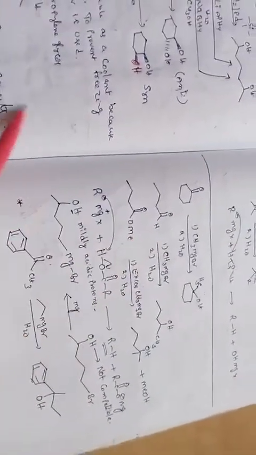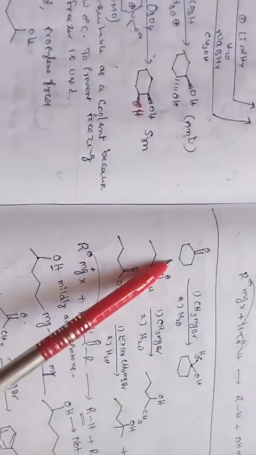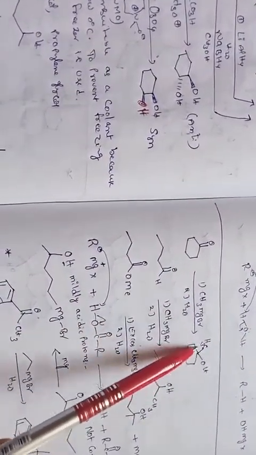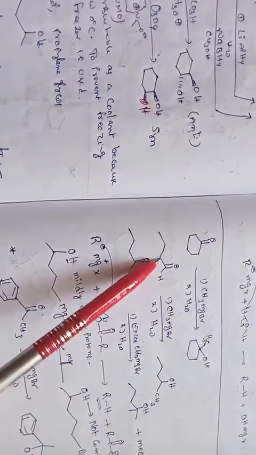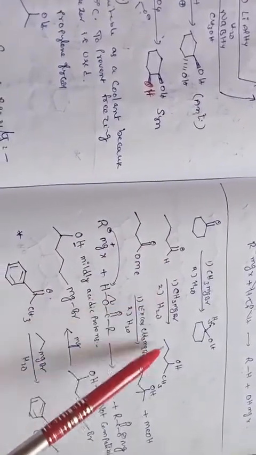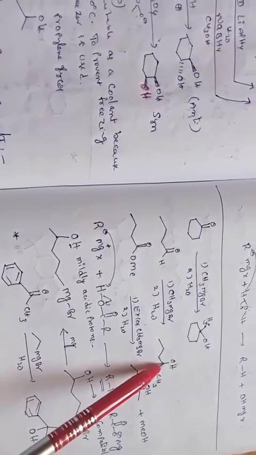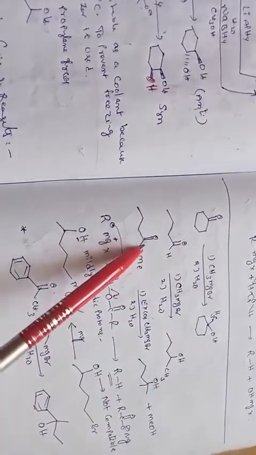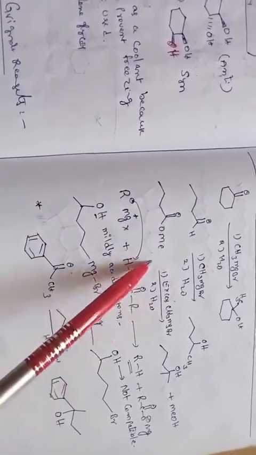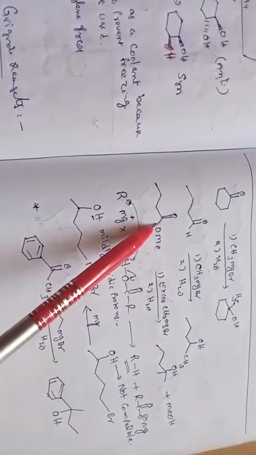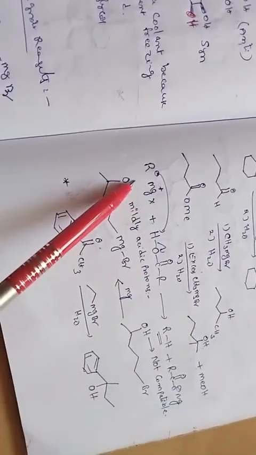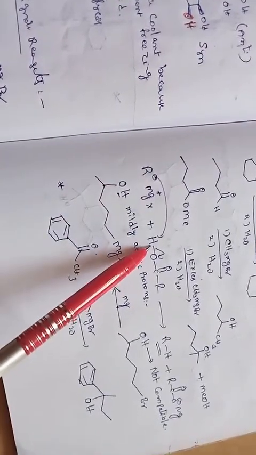So these are a variety of examples, and students please note that. Cyclohexanone reacting with methyl magnesium bromide followed by hydrolysis gives 1-methylcyclohexanol, and butanaldehyde reacting with methyl magnesium bromide forms 2-pentanol. Then esters also: excess Grignard reagent is required because 2 moles are needed. First it forms a ketone, then after hydrolysis it forms a tertiary alcohol. So this is the mechanism of RMgX.